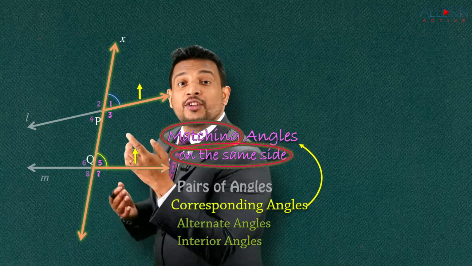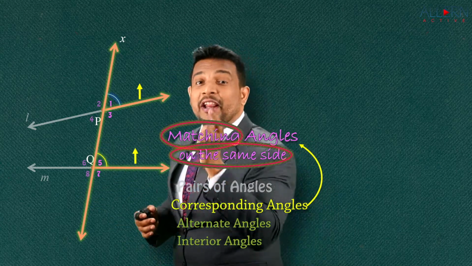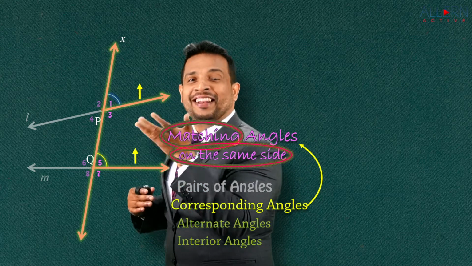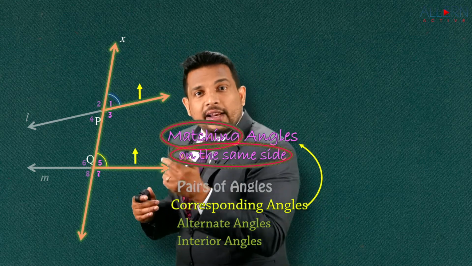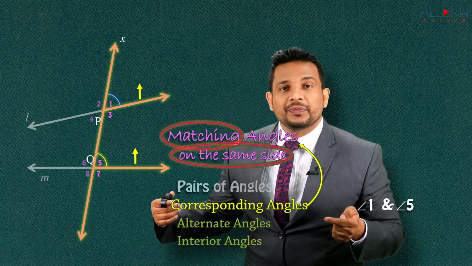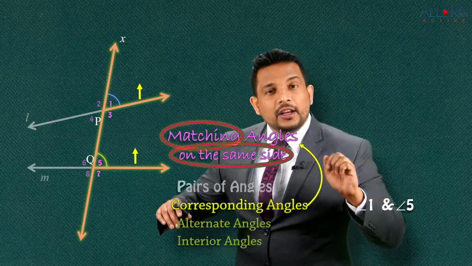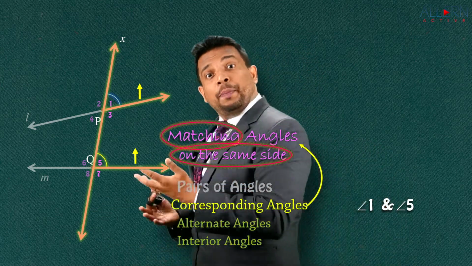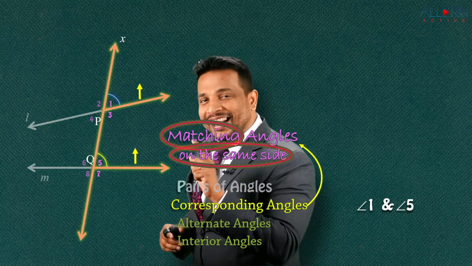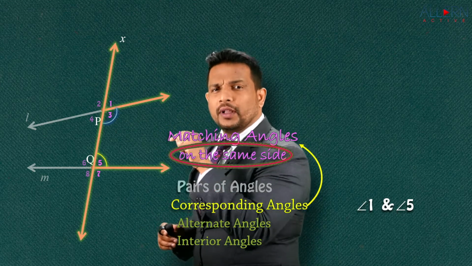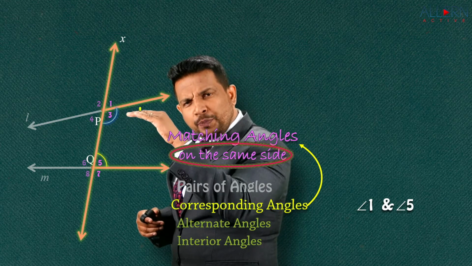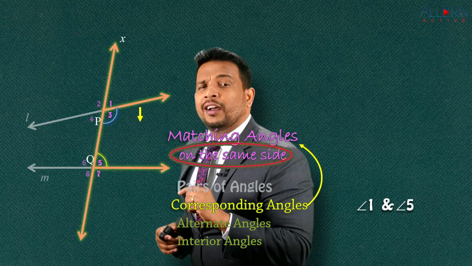Matching angles on the same side, above the line. That is one pair of corresponding angles. Wasn't that easy? Now you'll say, there is one more pair on this side. You're very clear. Look at angle number 3. It is on this side, and if you observe, it is below the line.